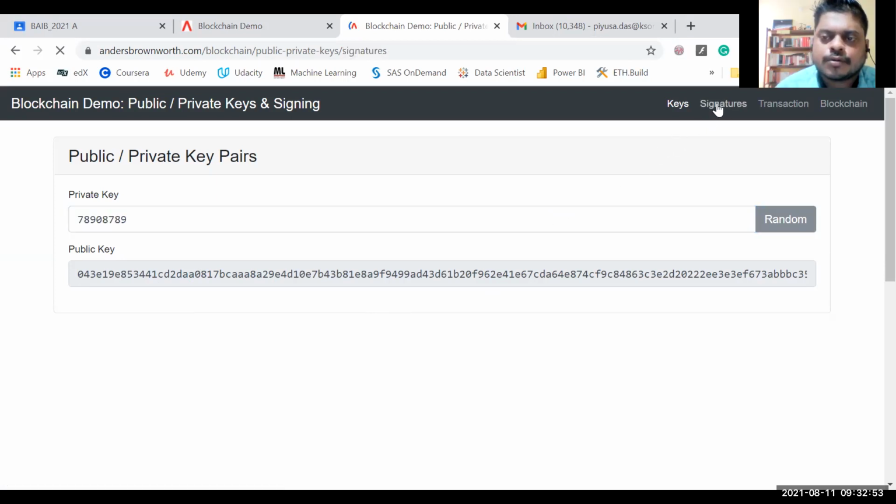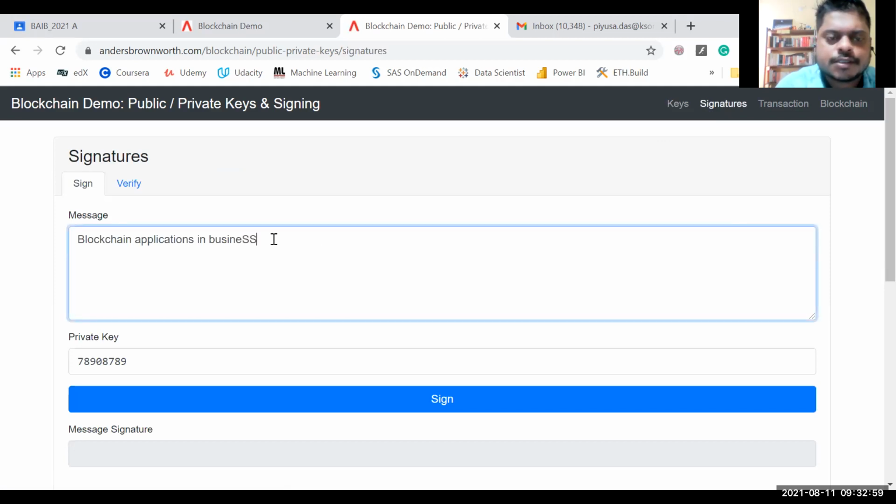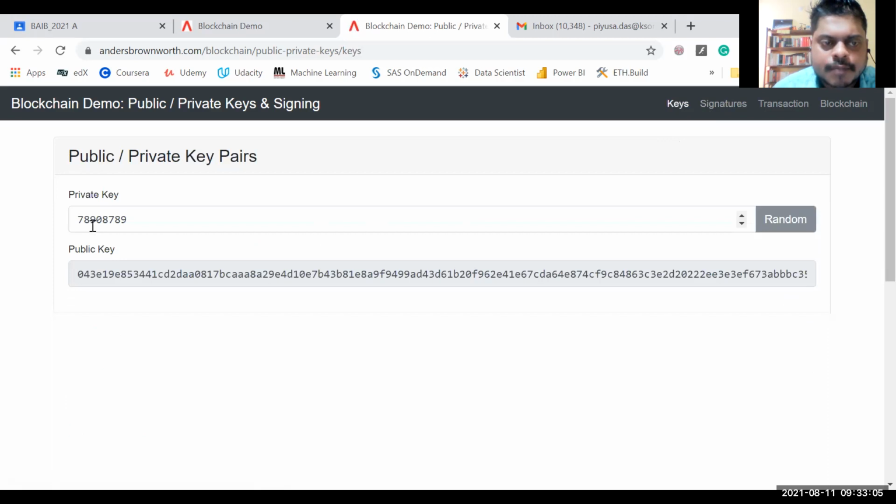Now I want to do a certain transaction, blockchain applications in business. Before that, let me show one thing so that we are on the same page. This is my private key 78908789, which is very confidential to me. With that, I have generated a public key. This is a big number, but just remember the first 3 or 4 digits: 043E1.